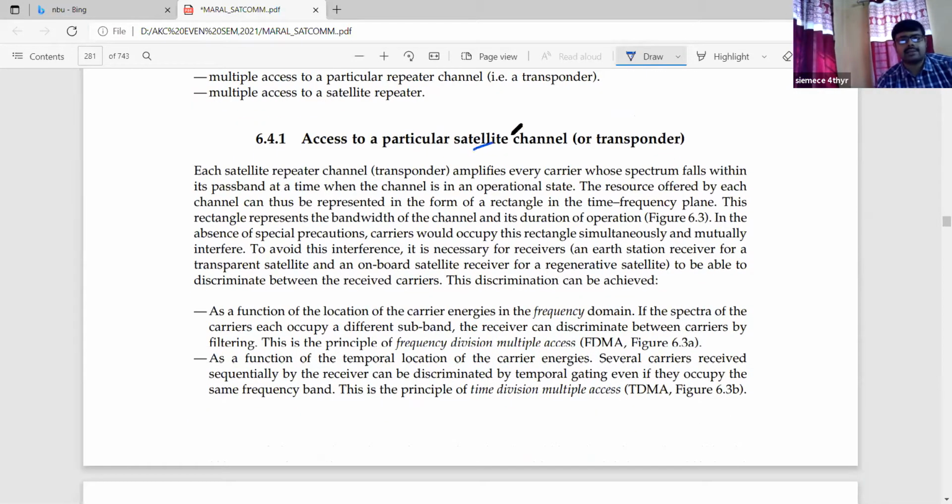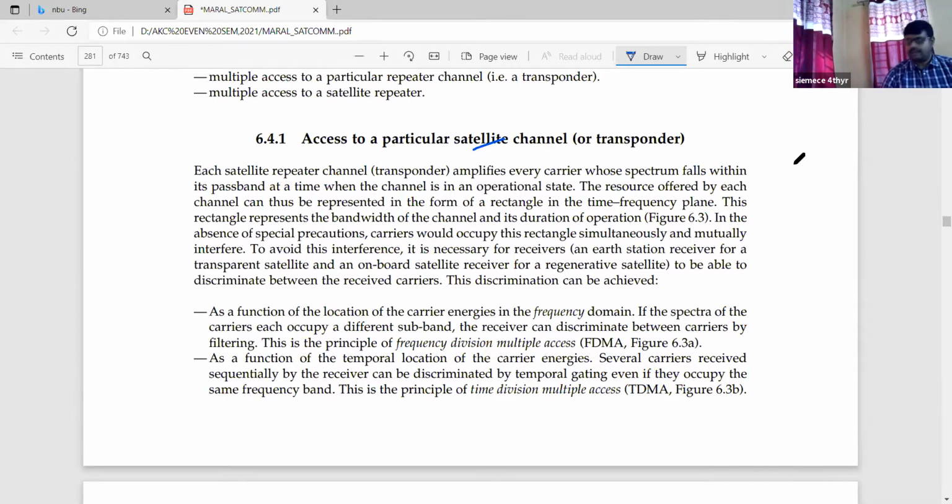Now, if you see the access to a particular satellite channel or transponder, what are we getting? Each satellite repeater channel, that is called the transponder, amplifies every carrier whose spectrum falls within its passband at a time when the channel is in an operational state. The resource offered by each channel can thus be represented in the form of a rectangle in the time frequency plane. This rectangle represents the bandwidth of the channel and its duration of operation in the figure.